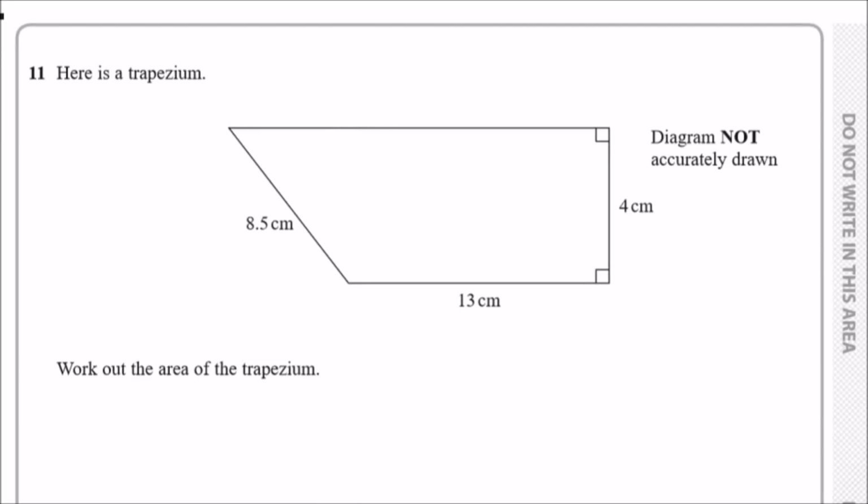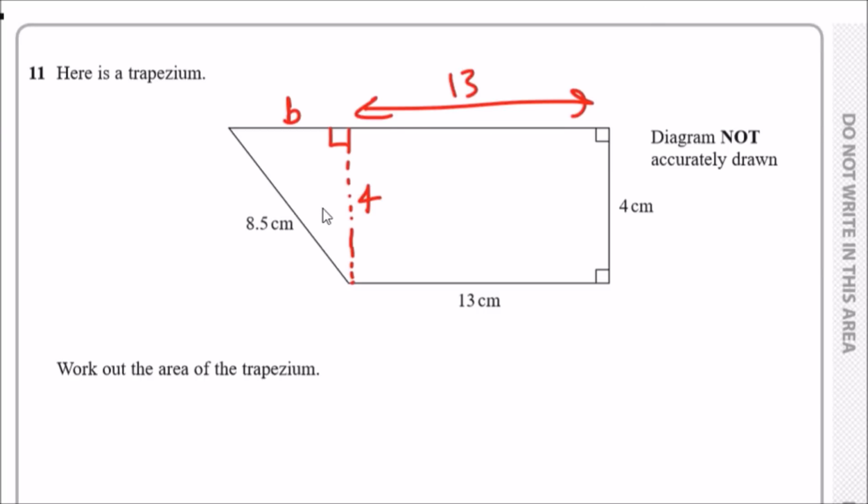That is, we need to use Pythagoras' theorem, because we need to notice that there is a right angle triangle here with a vertical length of 4. So we can work out this little side here, let's call it b, and then add it to this length here, which is 13, to find a total length, and then use it to find the average and work out the area of the trapezium. So let's have a go.